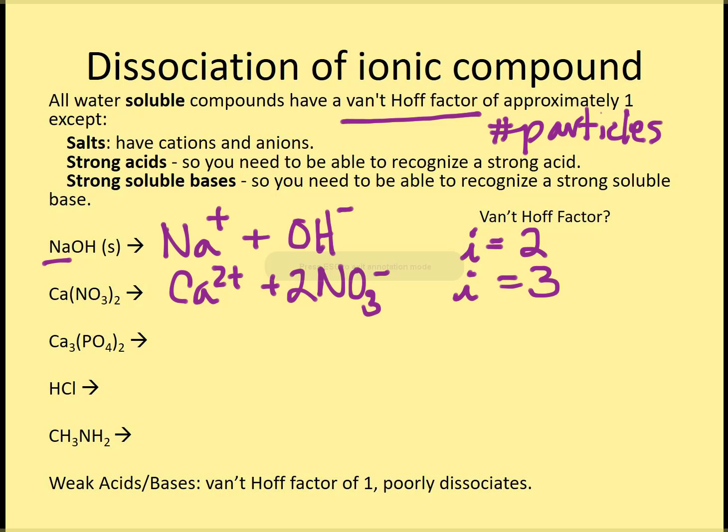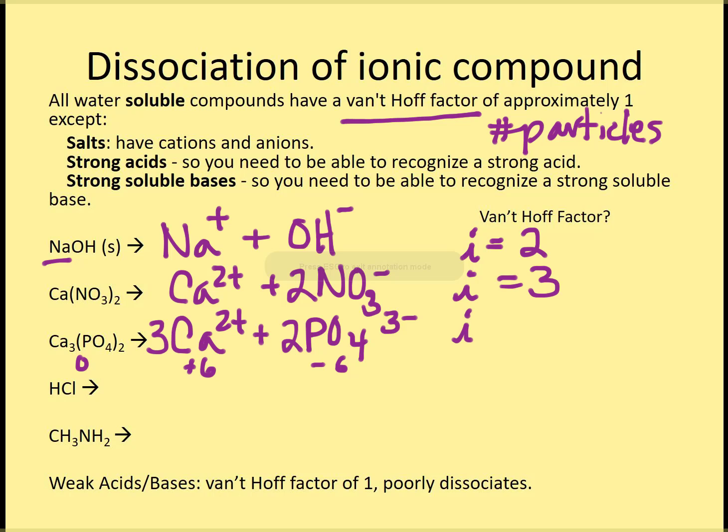This next one, this is an ionic compound, and we have our calcium there and our phosphate. I need 3 calciums for every 2 phosphates. I end up having a common multiple of 6. So this is actually a -3, excuse me. I'm going to put a 2 in front there and a 3 in front there, and it should be neutral. So let's see, this is a +6, this is a -6, and that's neutral because this side is 0. My Van't Hoff factor in this case is a 5.